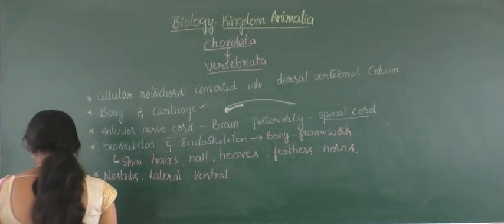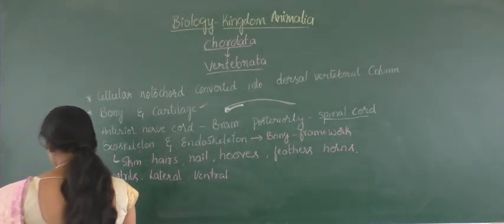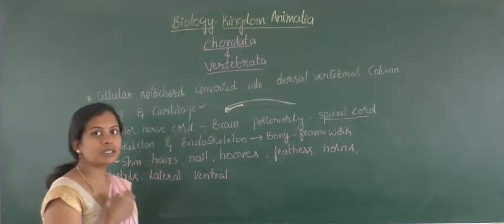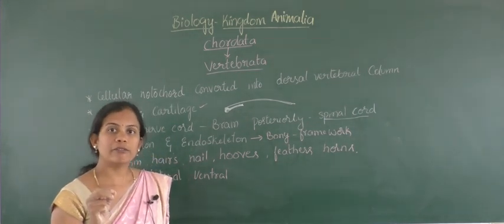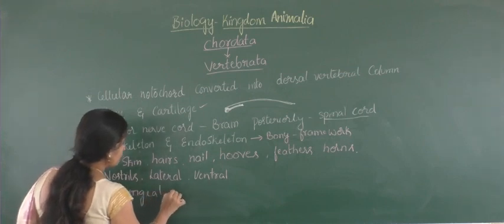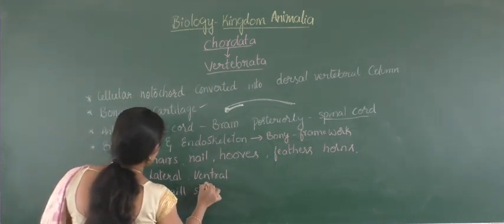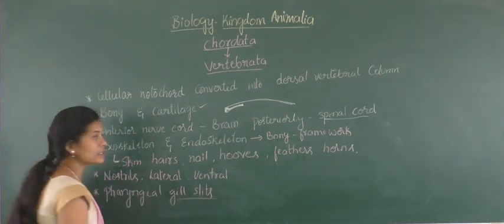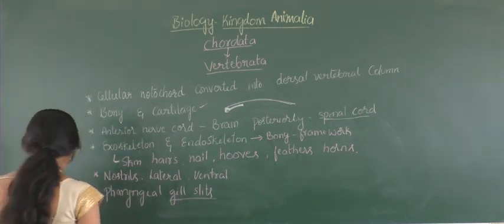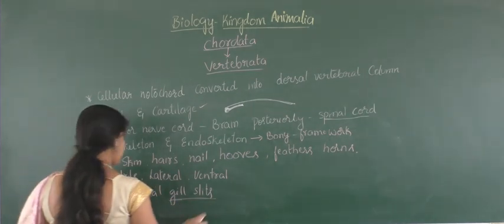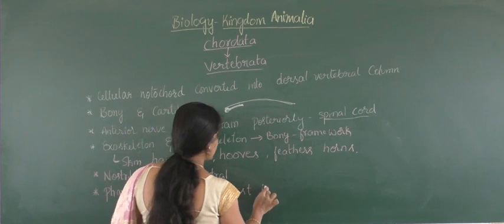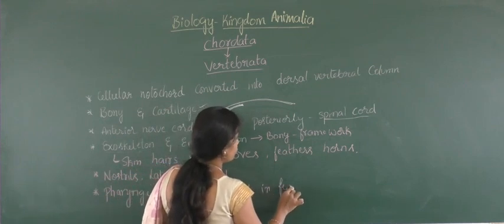And next, they contain pharyngeal gill slits. We know that pharyngeal means due to the presence of the gill slits in the pharynx region, right? Pharyngeal gill slits. We will understand these gill slits in the next sessions. Gill slits are present at the pharynx region. Sometimes they may be lost in a few stages of life.